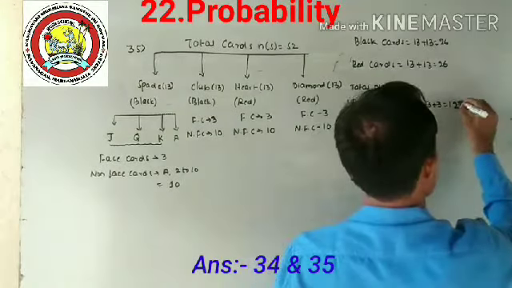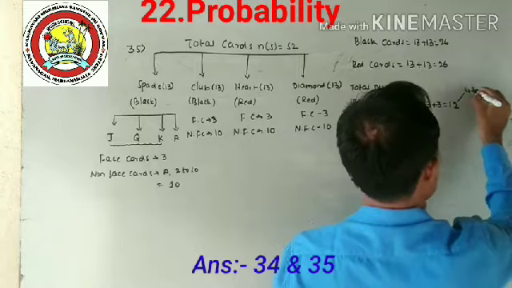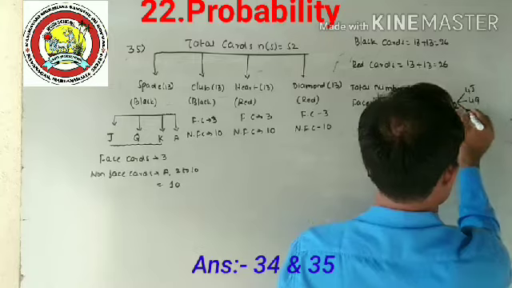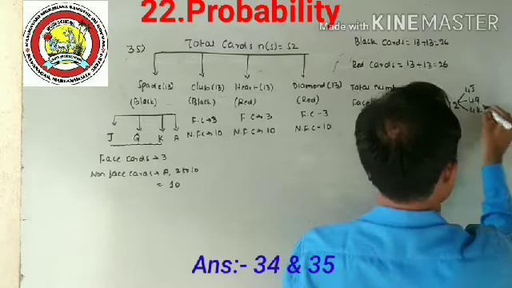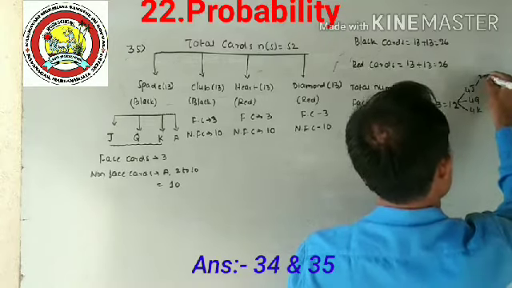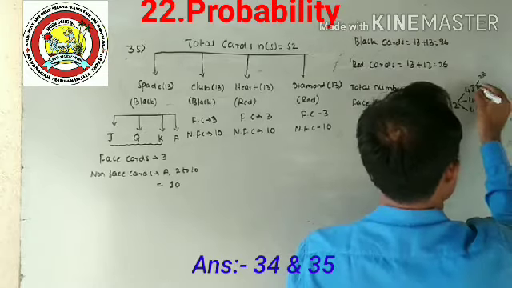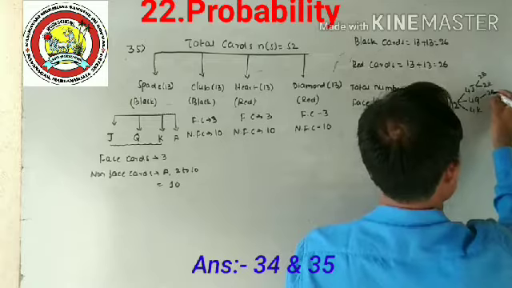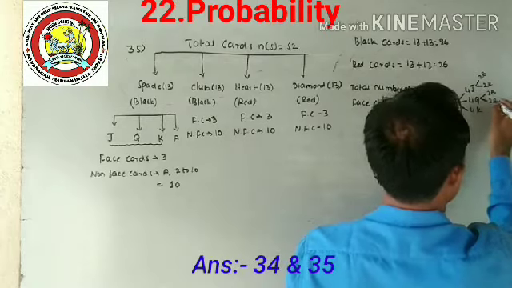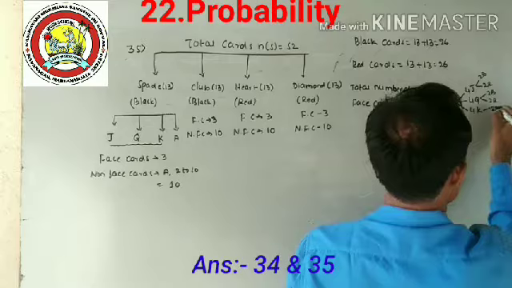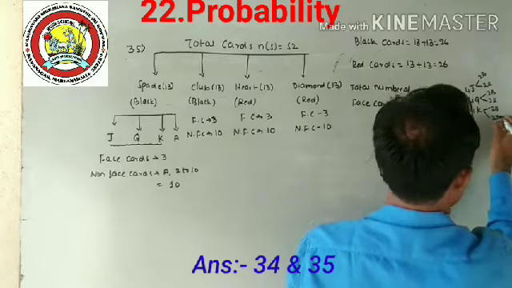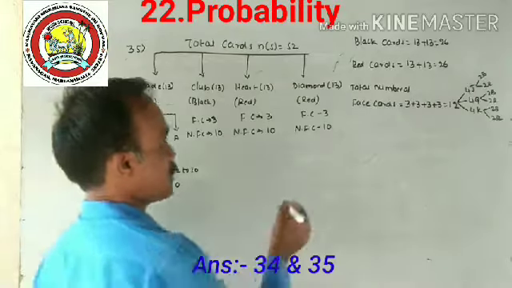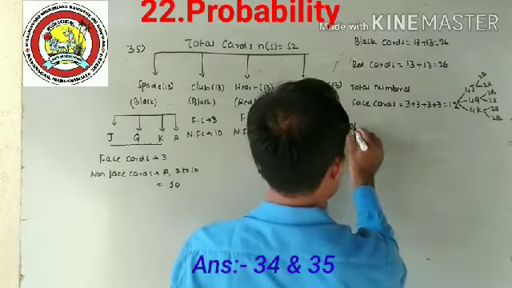In this 12, there are 4 jacks, 4 queens, and 4 kings. In each 4, there are 2 black and 2 red. Okay? Yes.